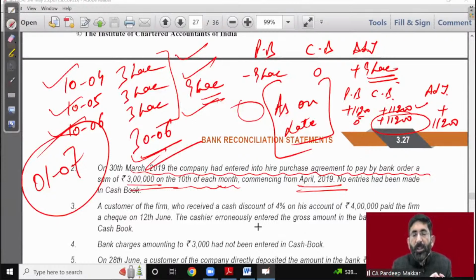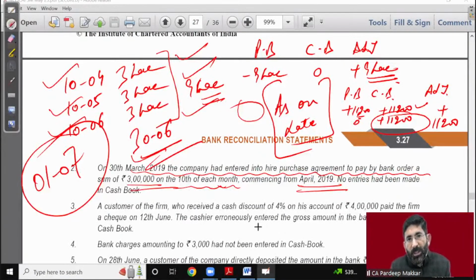BRS is prepared either daily, weekly, monthly, quarterly, annually. Whenever you are interested, you may prepare it. It can be prepared on any day, but it must be prepared on 31st of March. That is while closing your books of account. If there is a difference between balance as per cash book and passbook, it must be attached with final accounts, as it will become a part of final account. So BRS is a part of final account as on 31st of March. If there is no difference, then it is not required to be prepared.